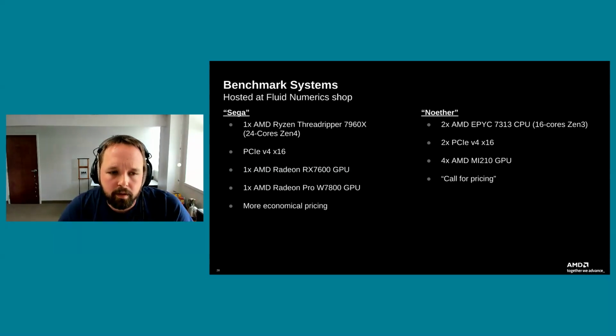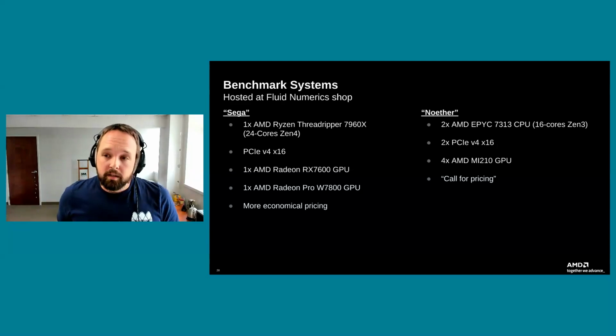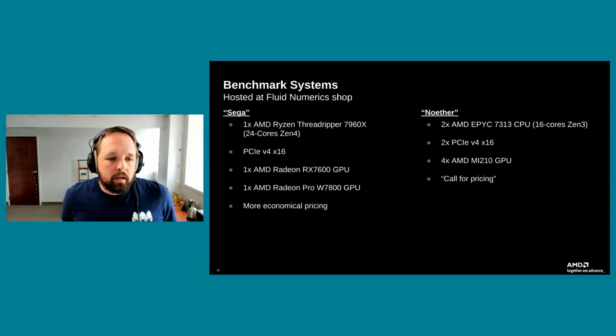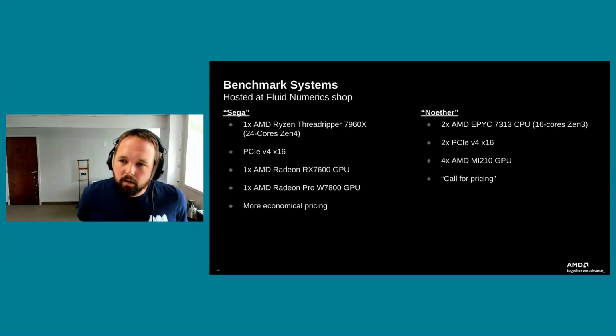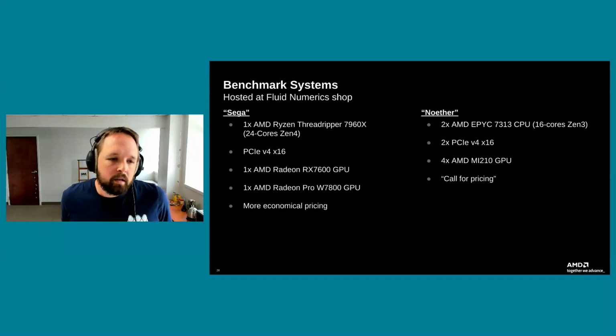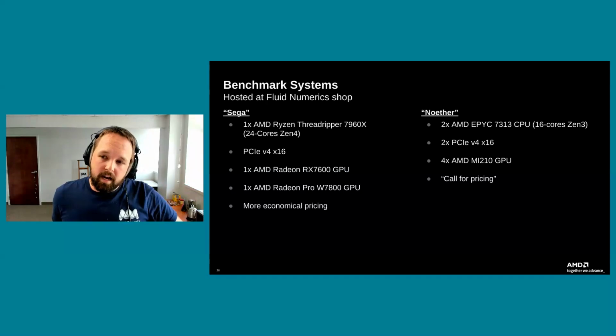In one slot, we have a Radeon RX 7600, which is definitely on the low end of cost for the GPU market. I think the last time I looked at these, they're somewhere around the ballpark of 200 to 300 US. And then we have a more advanced card, the AMD Radeon Pro W7800, which is about an order of magnitude more expensive. So you're talking anywhere between $1,500 US and $2,000 US for those. But definitely compared to a high performance system, this is a much more economical pricing. So we're going to look at how things run there, because we certainly have an interest in that.